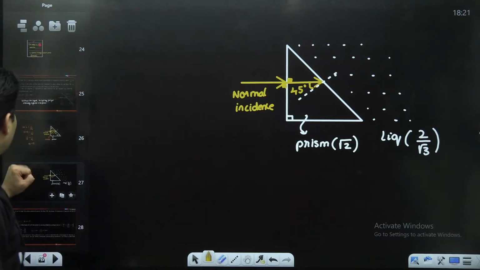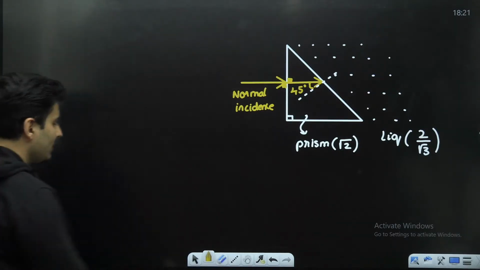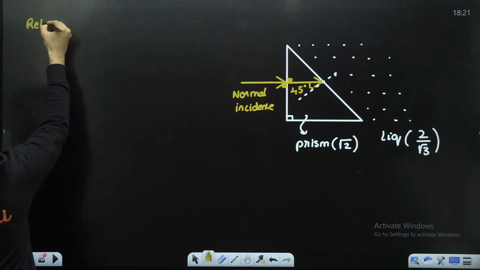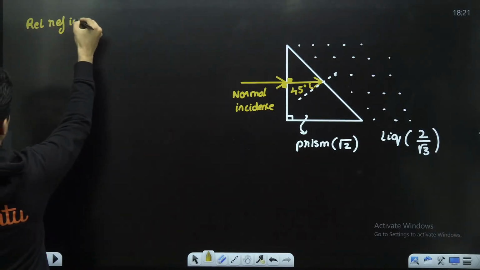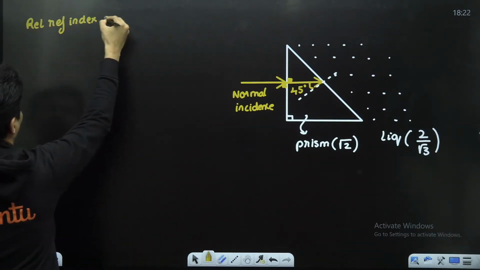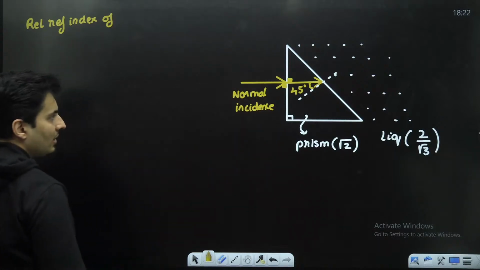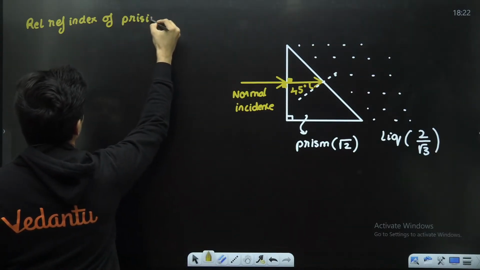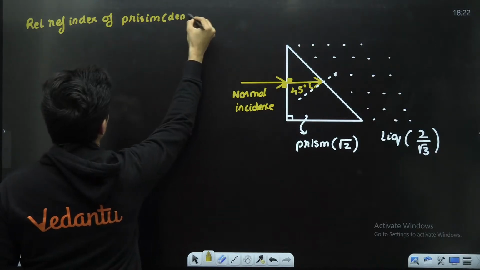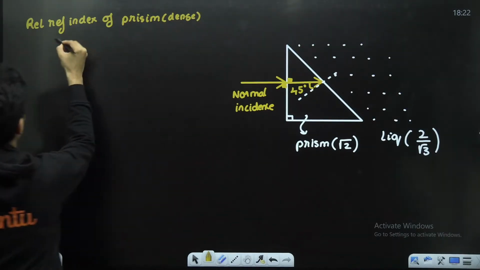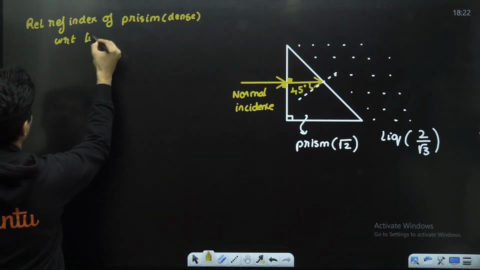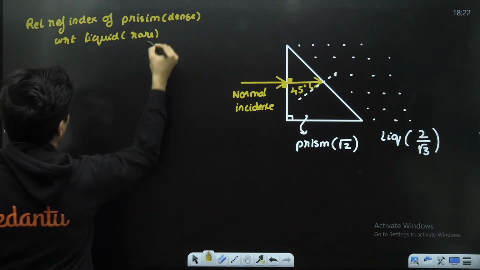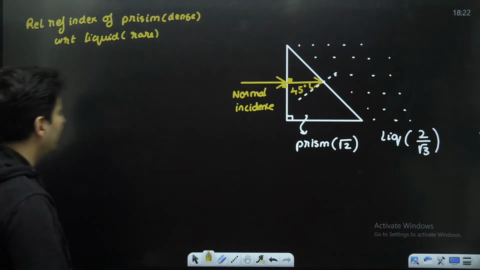So for that, we will find the relative refractive index of the dense medium, which is our prism, with respect to the liquid, which is considered optically rarer.